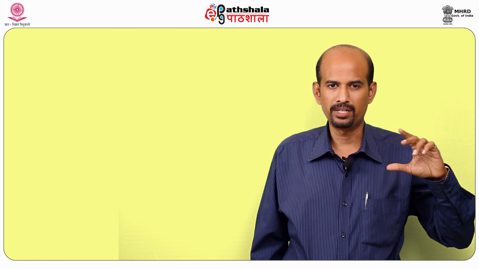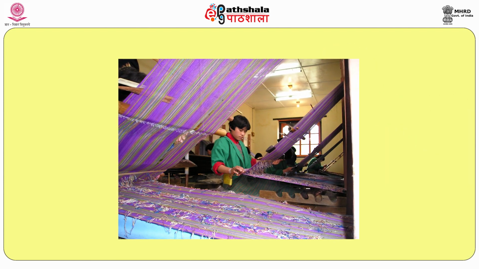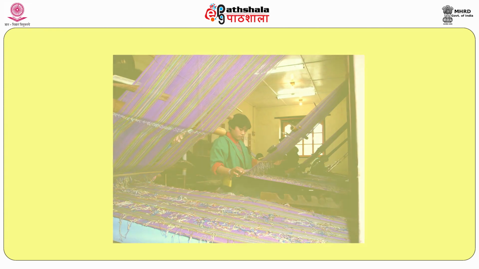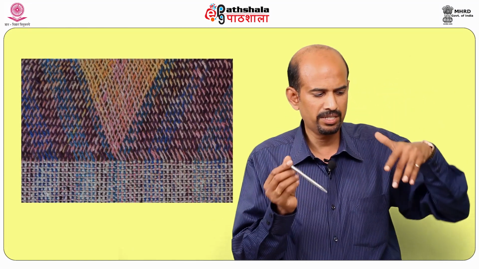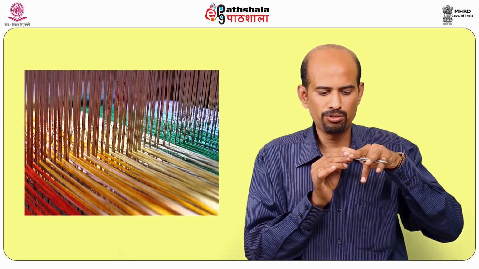Among these four manufacturing systems, weaving plays a vital role. The basic principle of weaving is the interlacement of warp and weft. Warp is the lengthwise yarn; weft is the perpendicular yarn, running perpendicular to the warp. We are using two sets of yarn, one running like this, another running like this. Interlacement means the warp is interlaced with the weft yarn. The weft is also called fill. These two create a compact structure, which is called woven fabric.